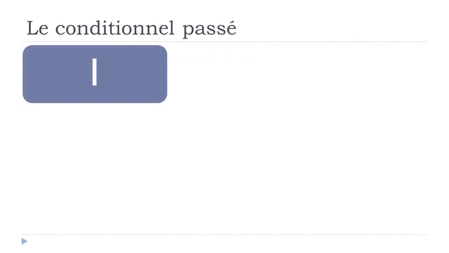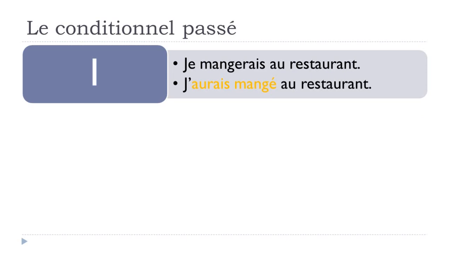First example: je mangerais au restaurant. This sentence, if you remember, we saw when we introduced the conditionnel présent form. The verb is manger, je mangerais au restaurant.